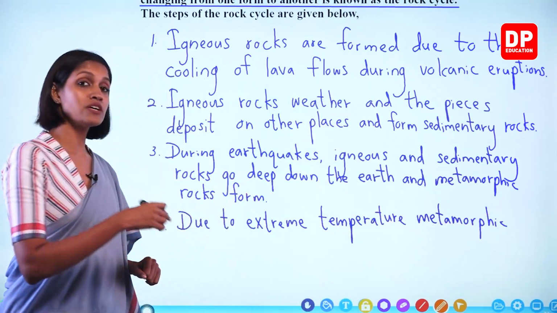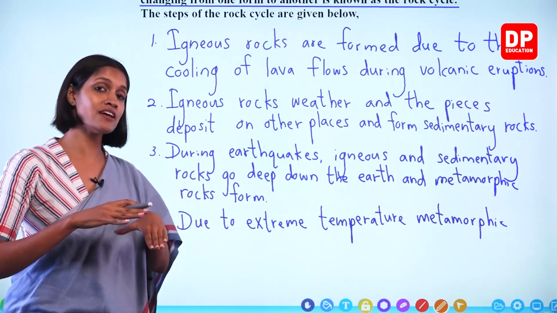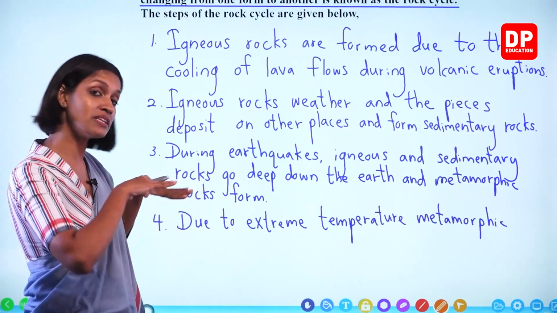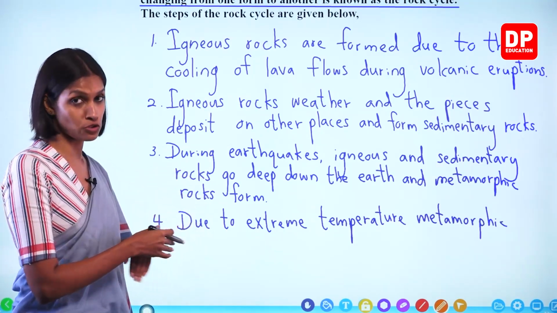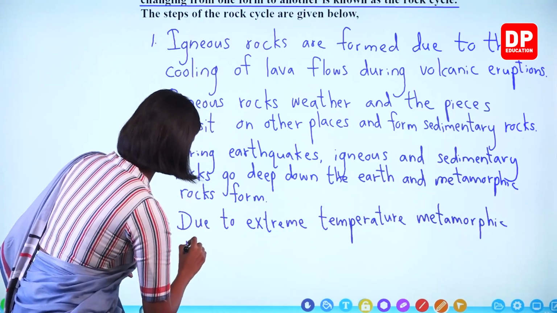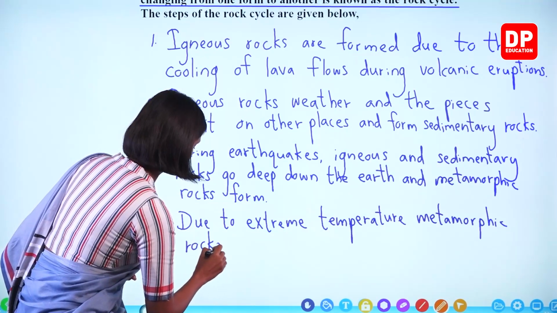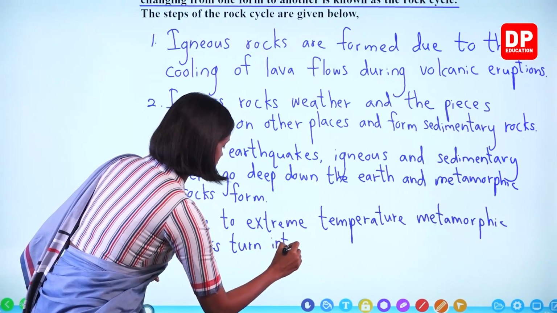Now why? Because metamorphic rocks are the rocks that form because of high temperatures and pressure. If they go through further temperature changes, they can even form into magma again, okay?